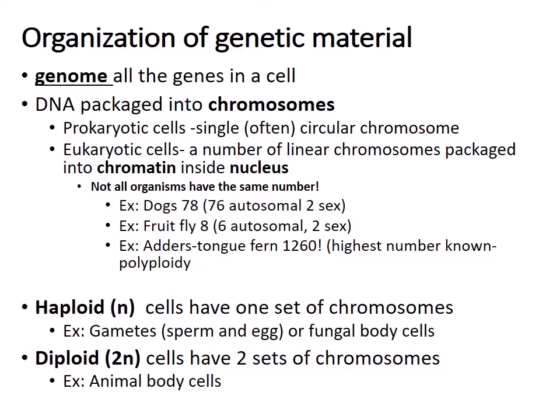So then we can talk about cells being either haploid or diploid. Haploid cells have only one set of chromosomes. So animal gametes like sperm and egg or plant gametes are haploid, and also the kind of body cells that make up a fungus would be haploid as well. Then diploid cells have 2 sets of chromosomes. For example, animal body cells or the sporophyte generation in plants would be diploid.